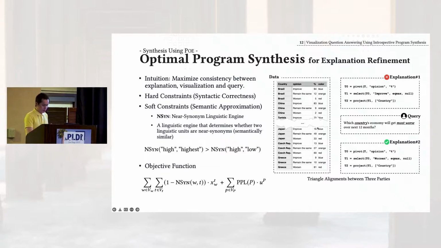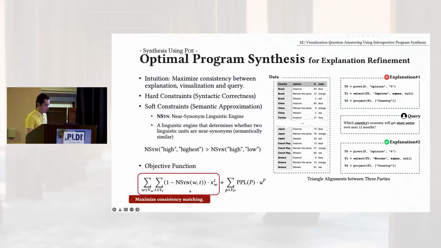For the next one, the soft constraints, we focus on checking the similarity of the units in different parties. In particular, we borrow the notion of near synonym from the linguistics community. For example, a linguistic engine that is capable of measuring such similarity would attribute a higher score between high and highest, rather than high and low. So therefore, we can define our objective of soft constraints like this.